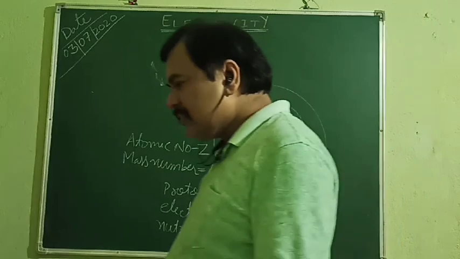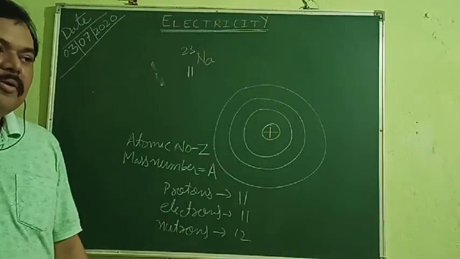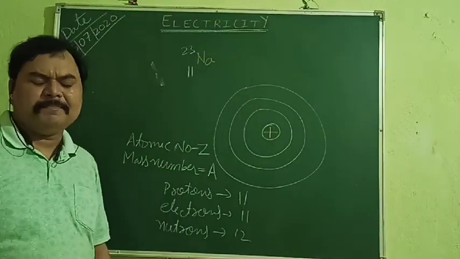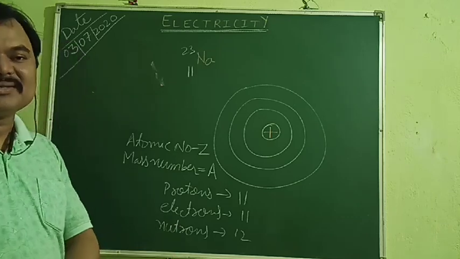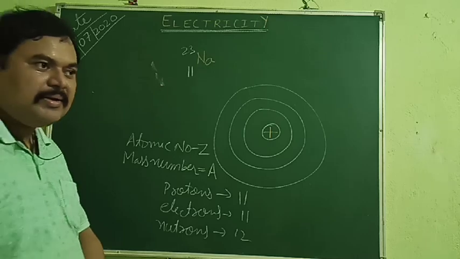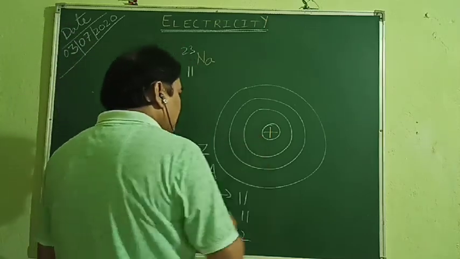Now, you have studied about the distribution of electrons in different orbits. And we know that in the first orbit, how many electrons are possible?